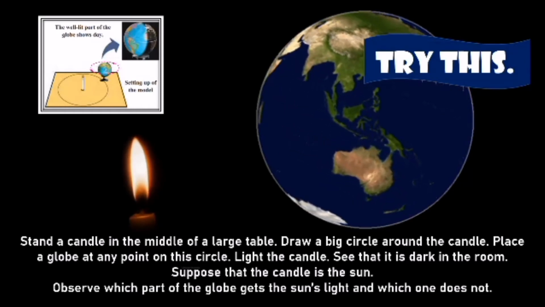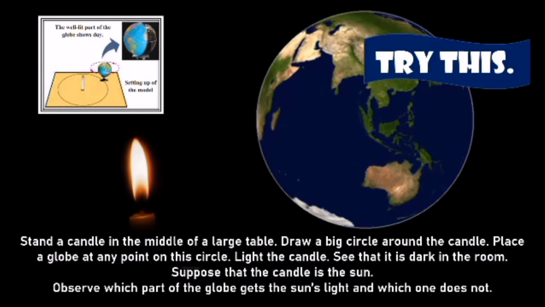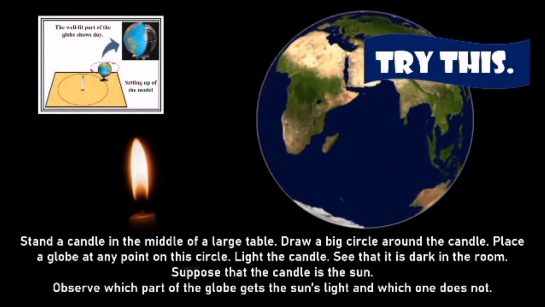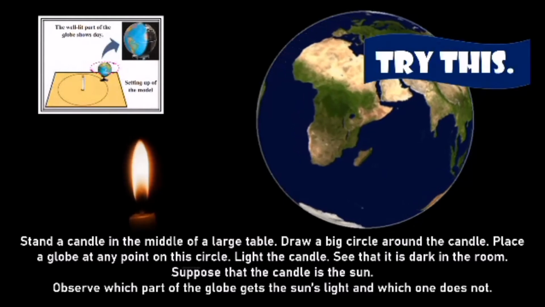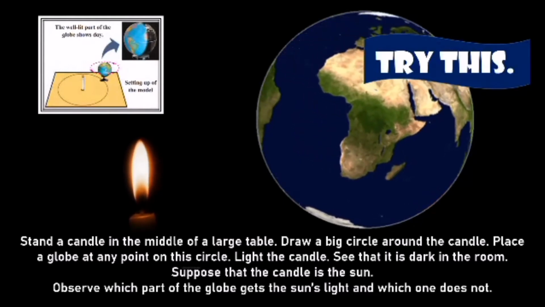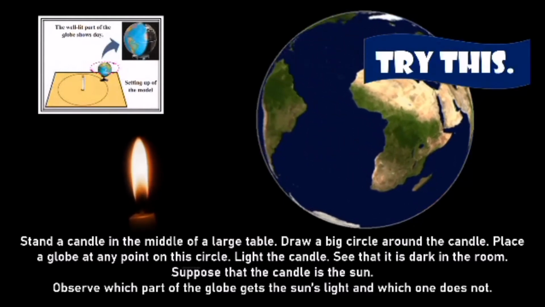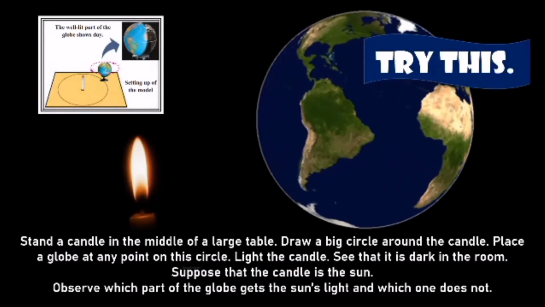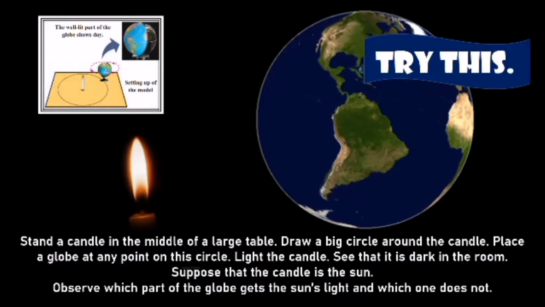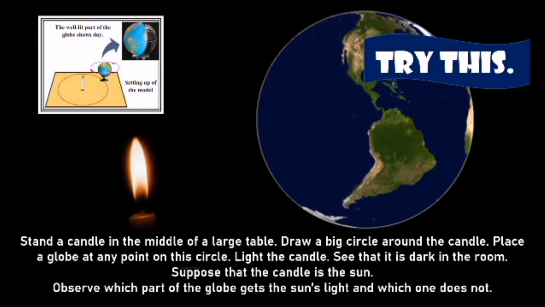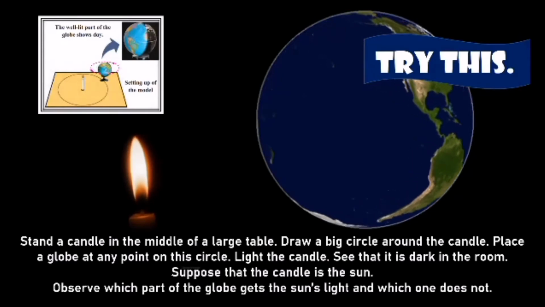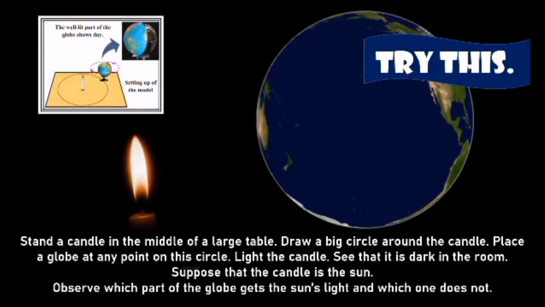Suppose that the candle is the sun. Observe which part of the globe gets the sun's light and which one does not. Now, when the light is falling on the Earth, you should see that the light which is falling on the Earth is on the part where the sun is reflecting its light. The other side, you will see that it is dark. Clear? Keep that in mind.